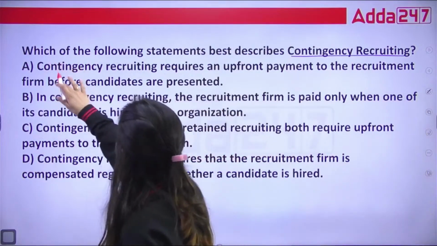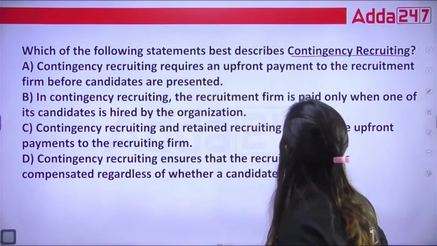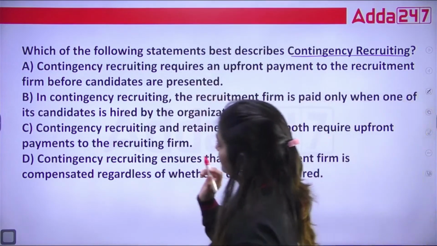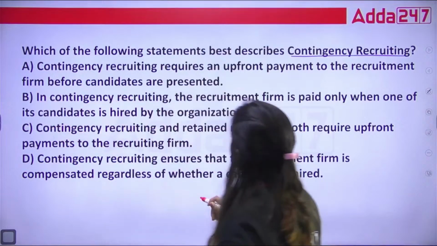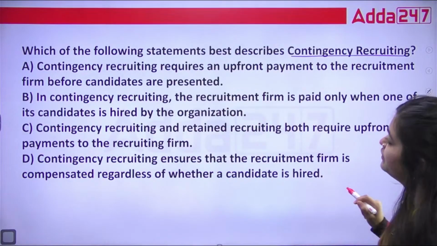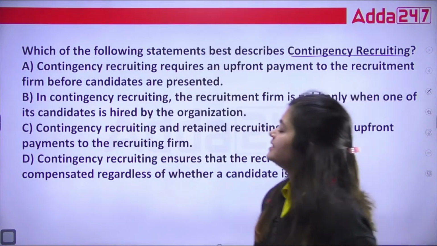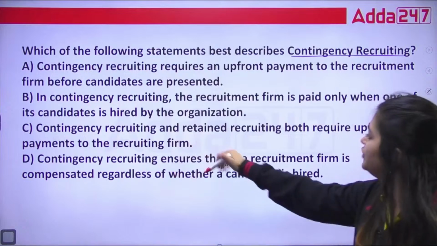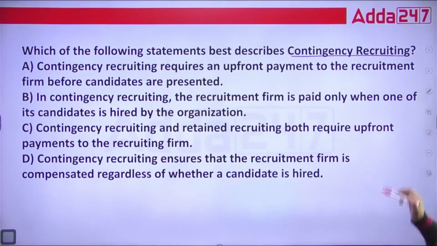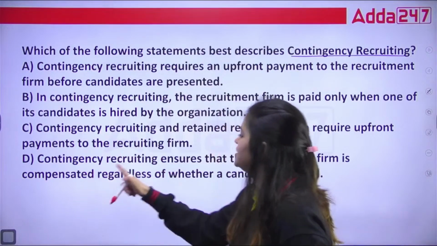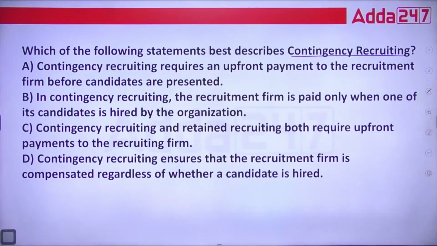A. Contingency recruiting requires an upfront payment to the recruitment firm before candidates are presented. B. In contingency recruiting, the recruitment firm is paid only when one of its candidates is hired by the organization. C. Contingency recruiting and retained recruiting both require upfront payments to the recruiting firm. D. Contingency recruiting ensures that the recruitment firm is compensated regardless of whether a candidate is hired.